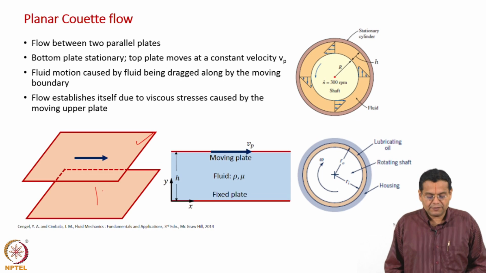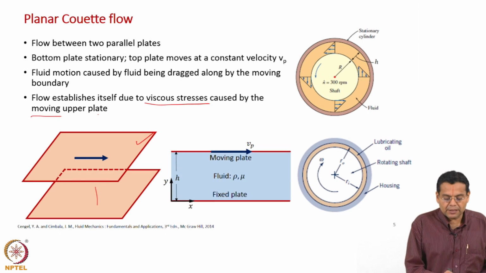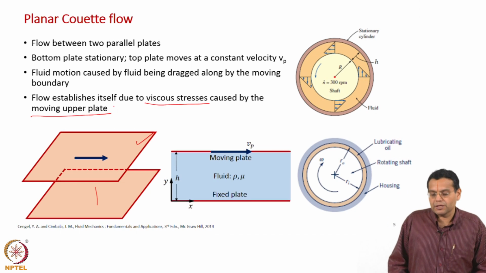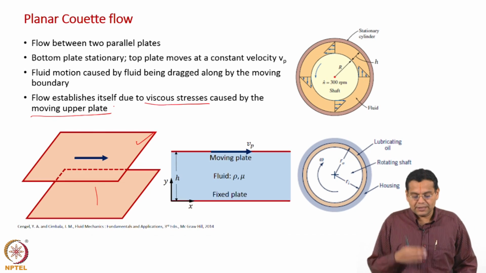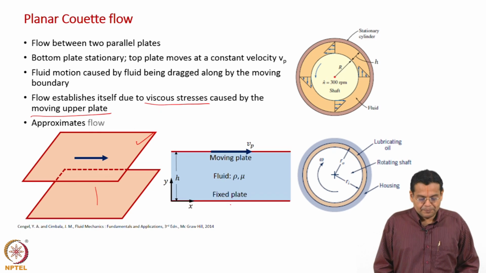The more formal way of saying that is the flow establishes itself due to the viscous stresses caused by the moving upper plate. That now becomes very clear. The previous statement is a little more informal. Really, what happens is that because of the upper plate moving, there are viscous stresses, and because of that the flow gets established.